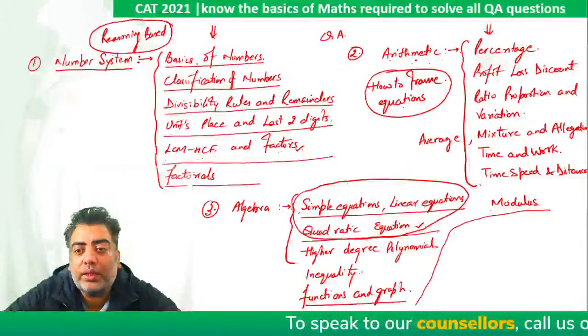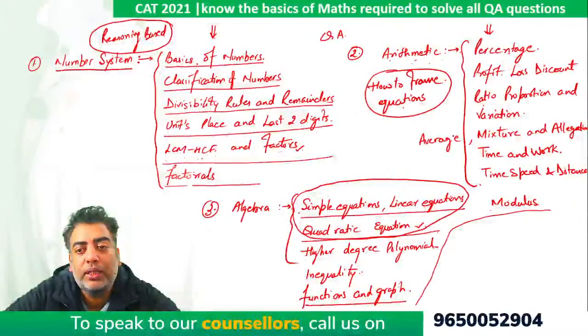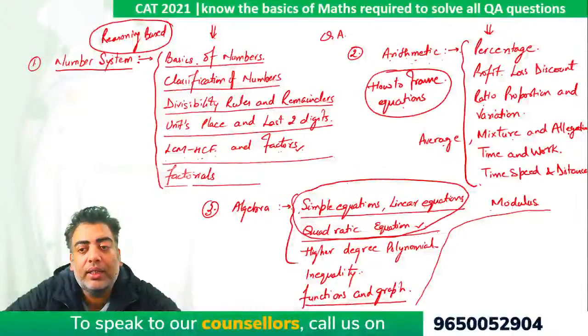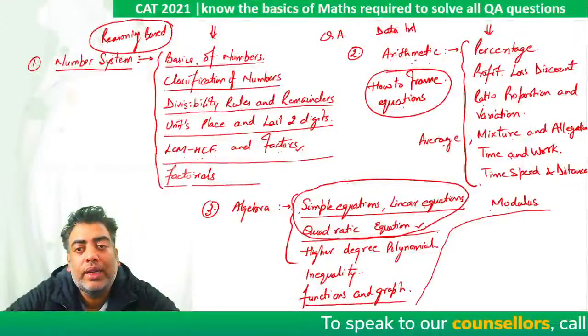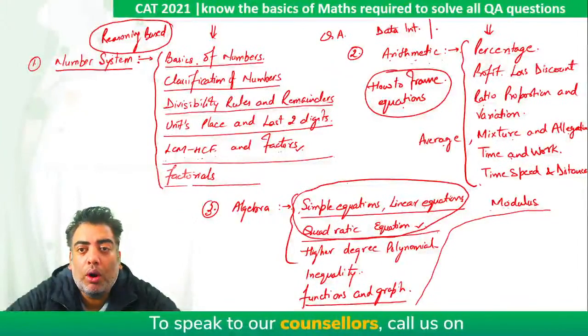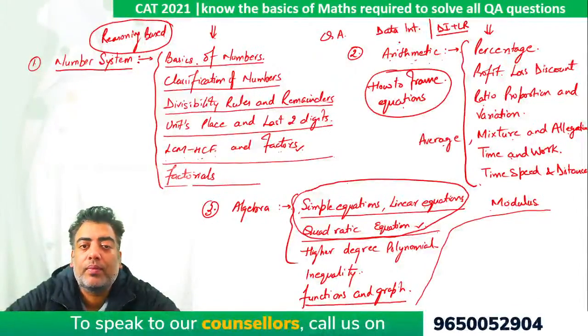The questions of arithmetic, which includes percentage, profit loss discount, ratio proportion variation, average, mixture allegation, time and work, or time speed distance, are the chapters on which questions can be made which are purely data interpretation based, or they can be data interpretation plus reasoning based.